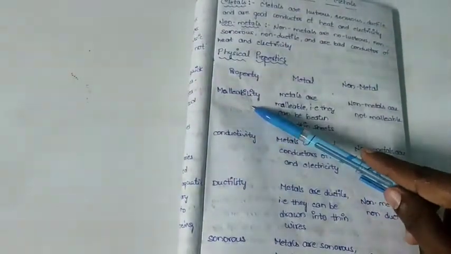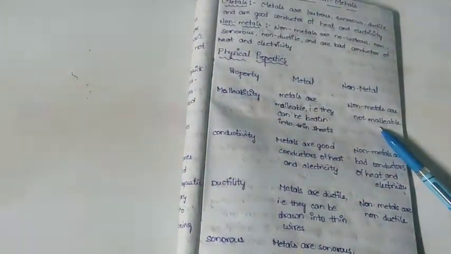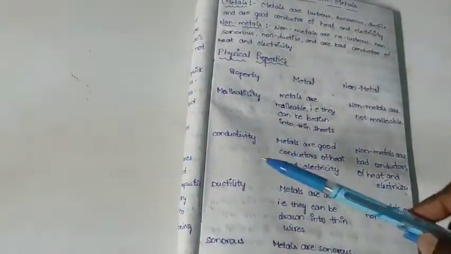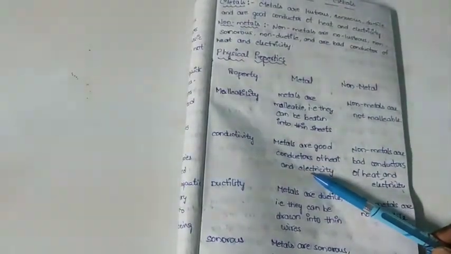Now let's see physical properties. What are the physical properties of metals and non-metals? The first physical property is malleability. Metals are malleable, that means they can be drawn into thin sheets. But non-metals are not malleable. The next property is conductivity. Metals are good conductors of heat and electricity. Non-metals are bad conductors of heat and electricity.